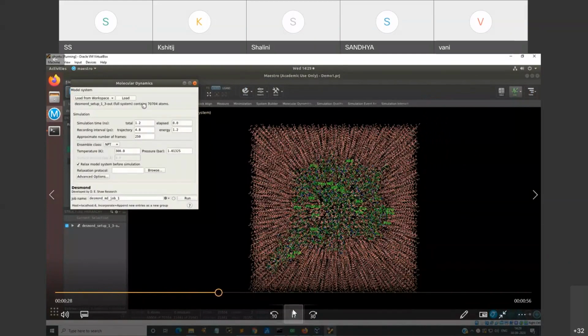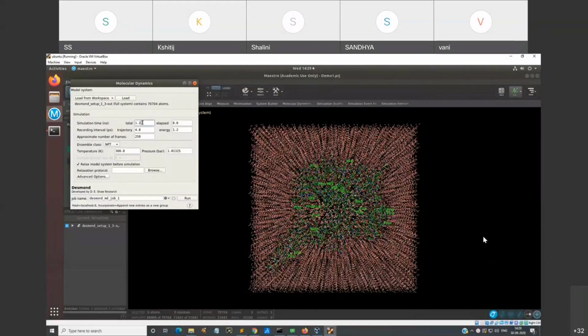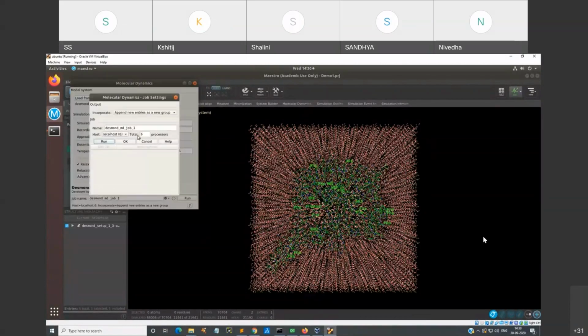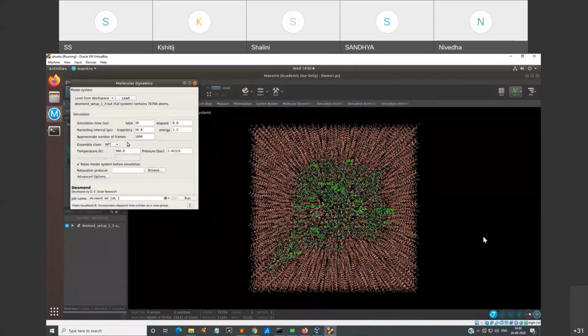And then you are running your biomolecule for simulation with the ensemble. So over here the ensemble is NPT, and also the relaxation protocol, if you want you can choose yours, or if not, you can use the default parameters and assign the number of processors which you want your MD simulation of your protein molecule to use: 4, 6, 2.